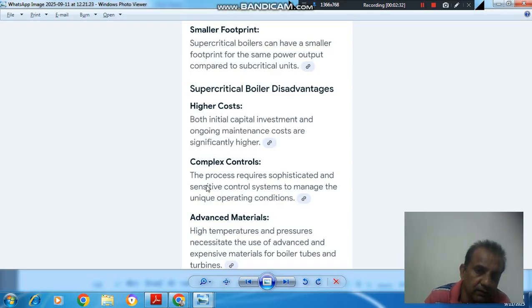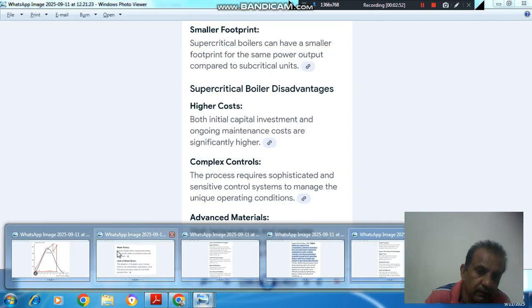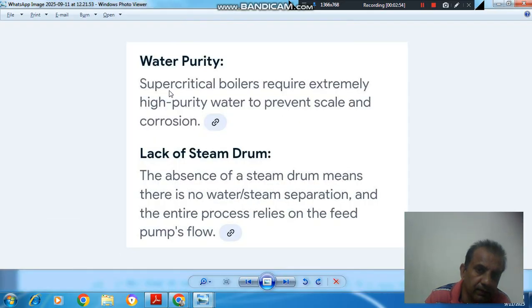Next is complex control. The process requires sophisticated, sensitive control system to manage the unique operating conditions. Next is advanced material. Higher temperature and pressures necessitate the use of advanced and expensive materials for boiler tubes and turbines. Next is water purity. Supercritical boilers require extremely high purity water to prevent scale and corrosion.